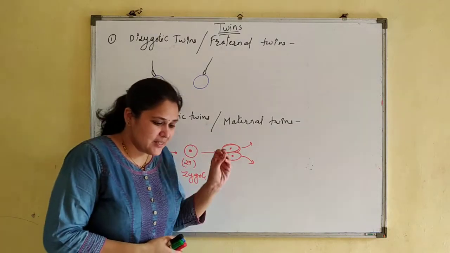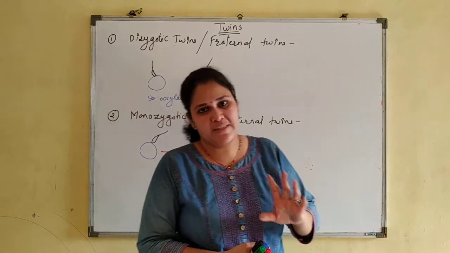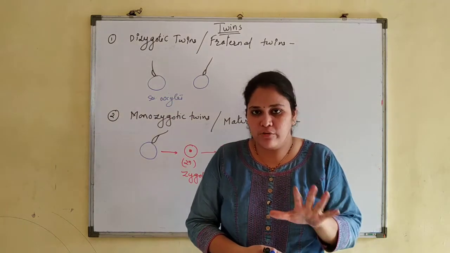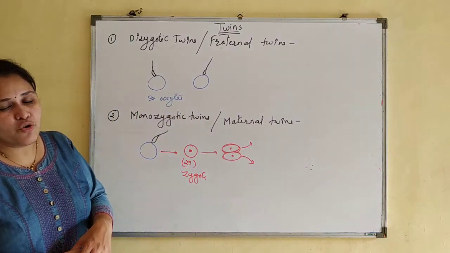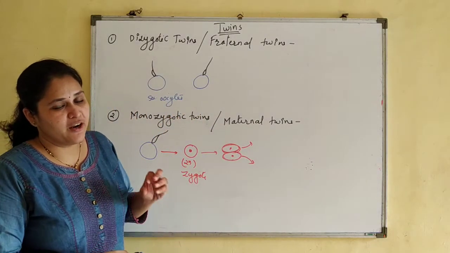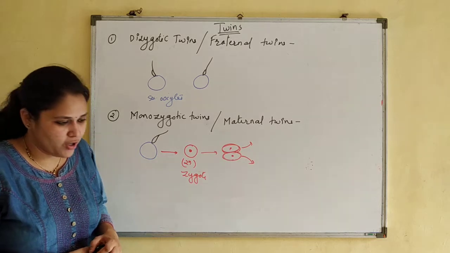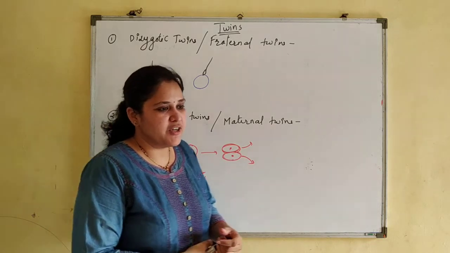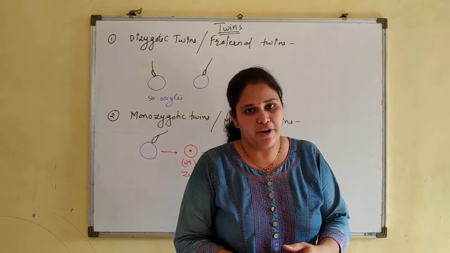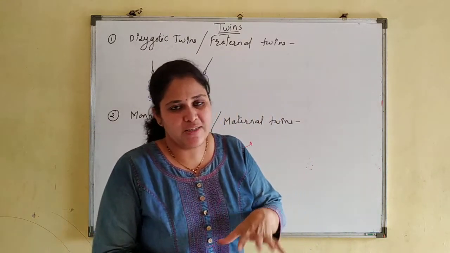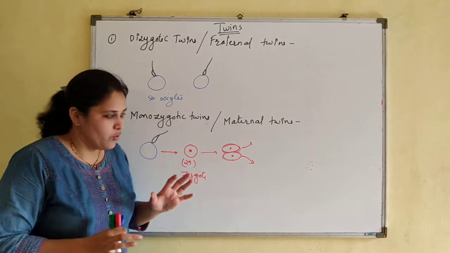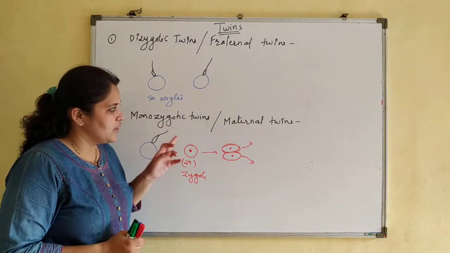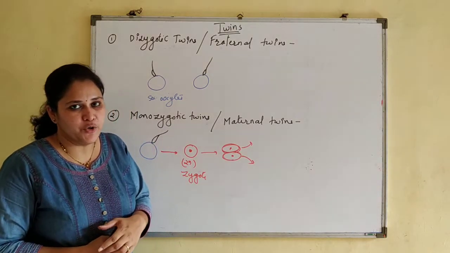In this case, the sex of the individuals will be the same. So if it is a girl, both will be girls, or both will be boys. But genetically it is not required that every time they are 100% identical, because during every division kinds of mutations are occurring. So their genetic composition is not 100% same. Such twins are known as monozygotic twins.